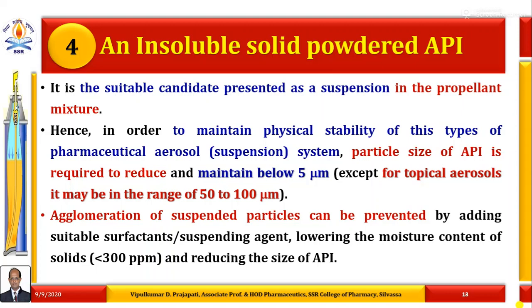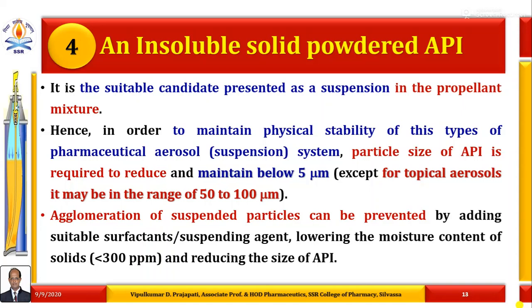Here the moisture content of the active pharmaceutical ingredient must also be checked in order to minimize agglomeration of suspended particles during preparation of pharmaceutical suspension type aerosols.